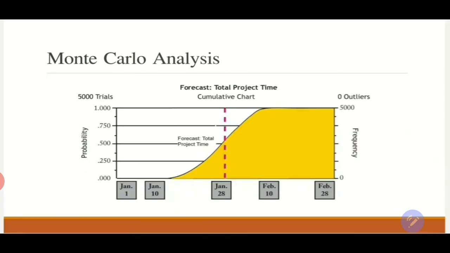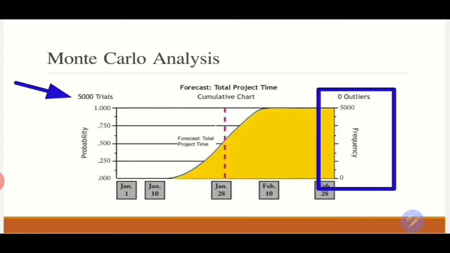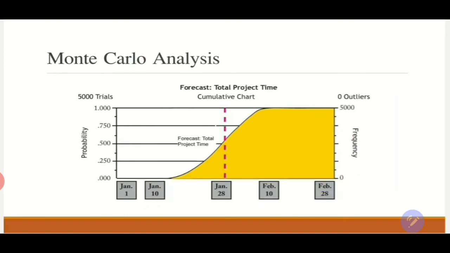This is how the chart will be presented after we perform Monte Carlo analysis. If you look into the chart, you will see that we have 5,000 trials. It means we have simulated this project 5,000 times. We have simulated the schedule 5,000 times. That's on the right side. On the left side, you will see that we have 0.00, which is 0%, 25%, 50%, 75%, and 100%, which is the one. And in between, we have the S curve. This is called the S curve because it looks like an S.